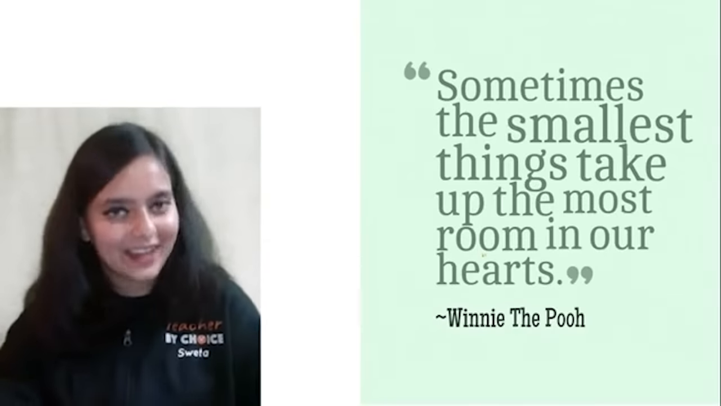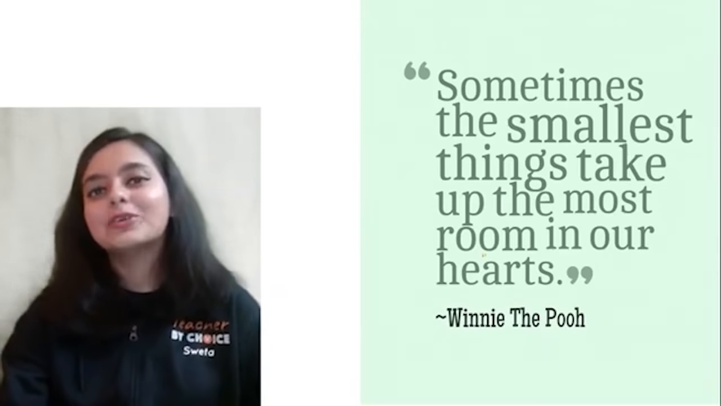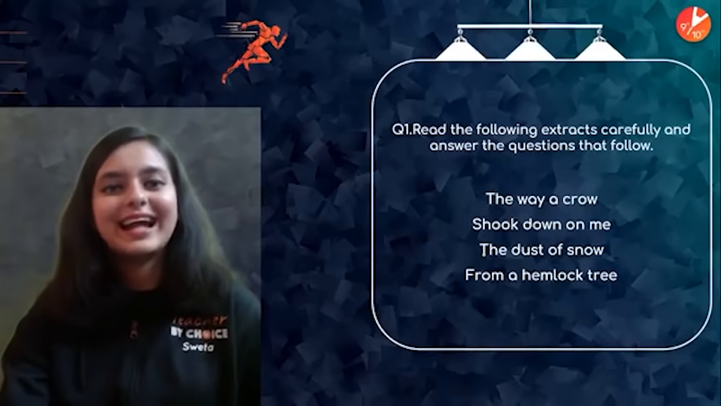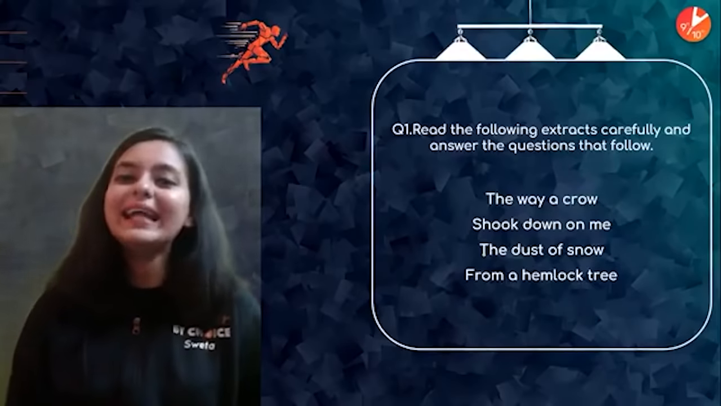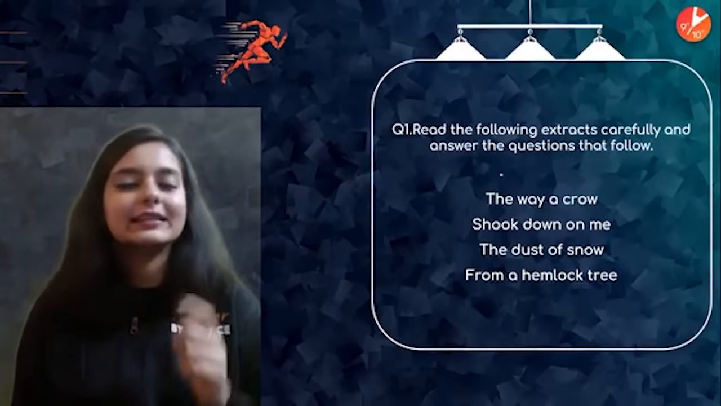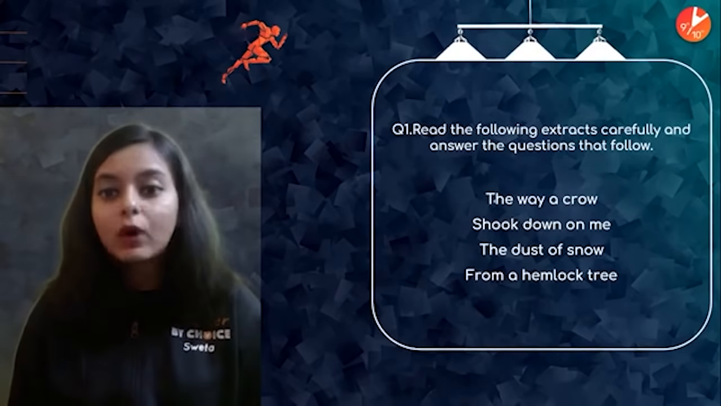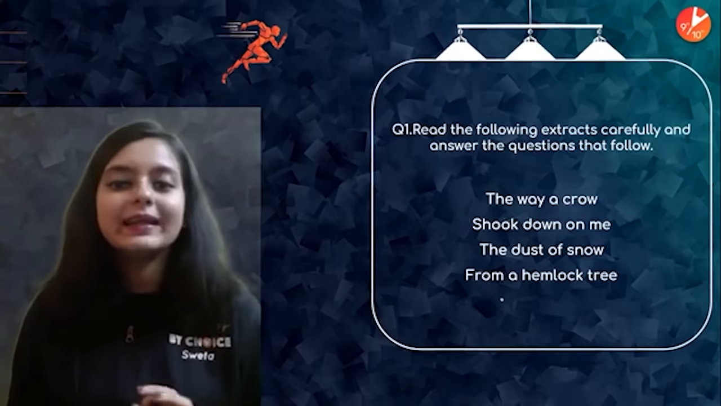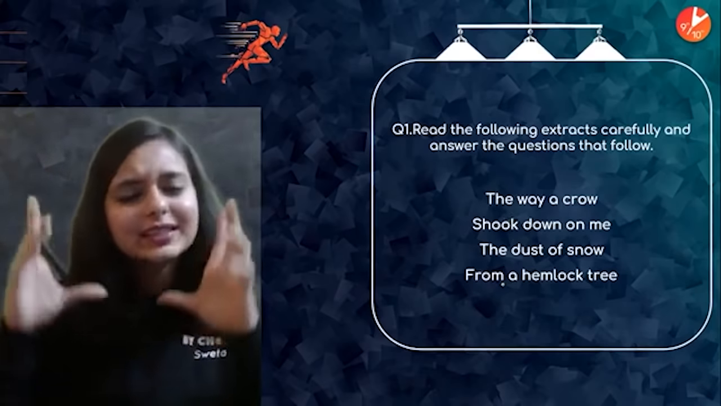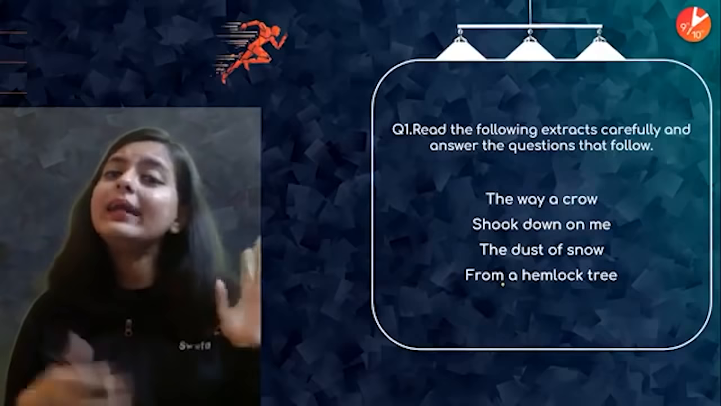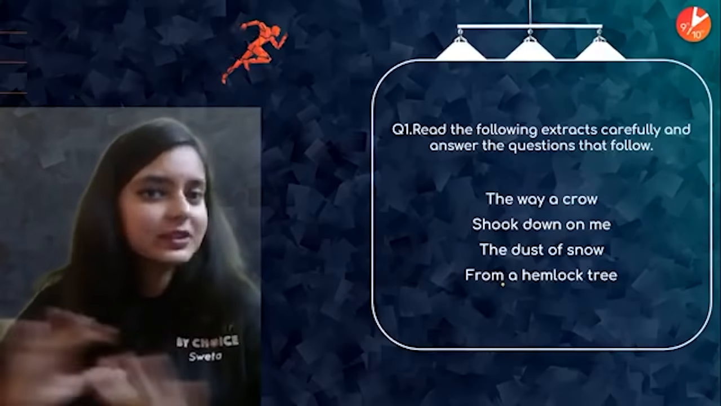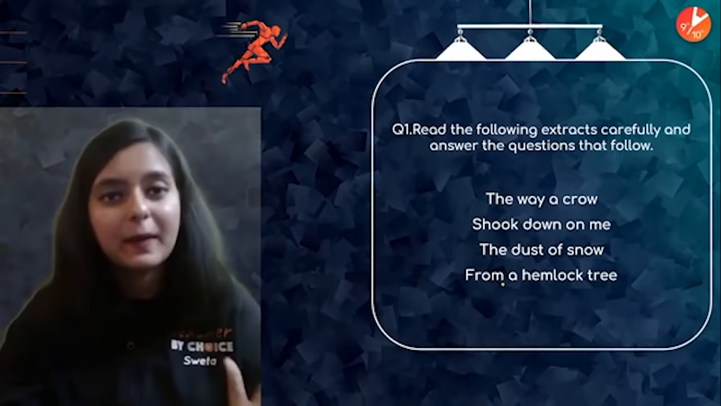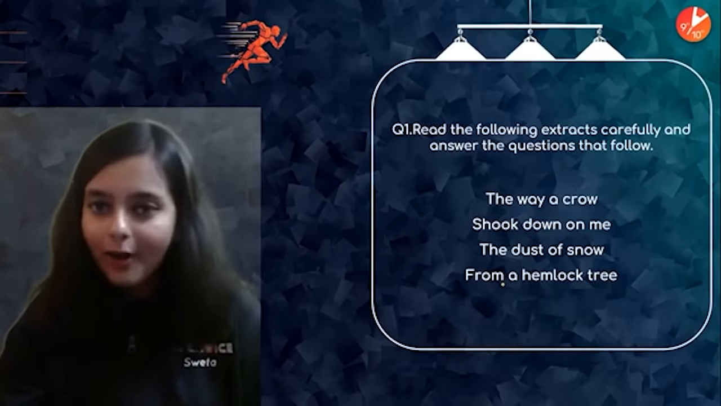Yes, your guess is correct. We are talking about the first poem, that is Dust of Snow, right? So read the following extract. This is the extract based question that we are talking about. Now look at the extract. The way a crow shook down on me the dust of snow from a hemlock tree. This is a very short poem containing only 8 lines, right? So you should be absolutely thorough with the entire poem, right? So this is the extract. Do not spend much time in reading the extract at all, right?